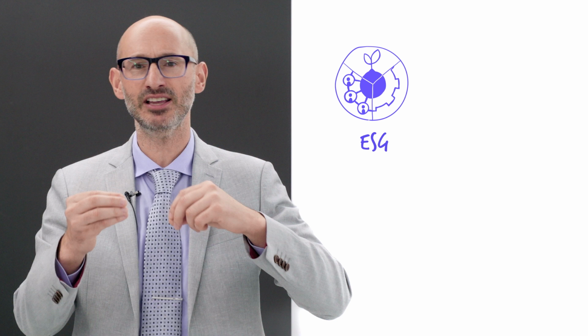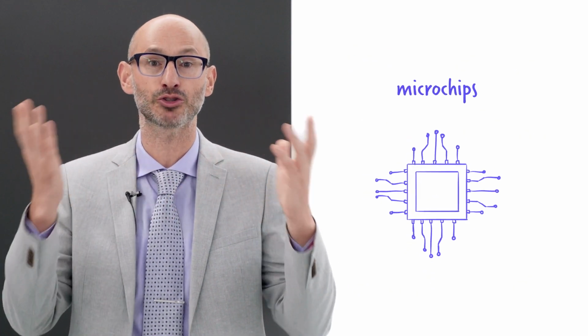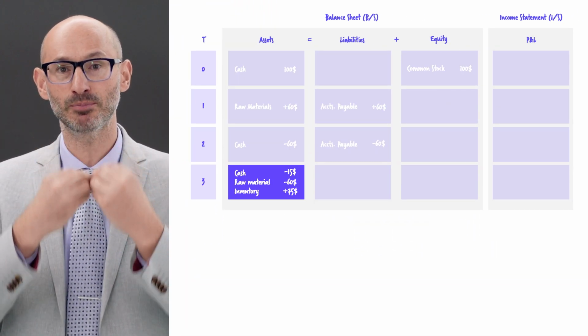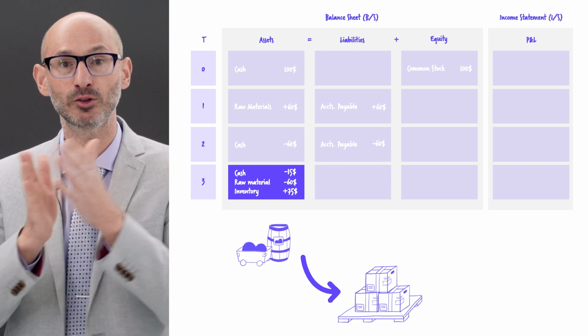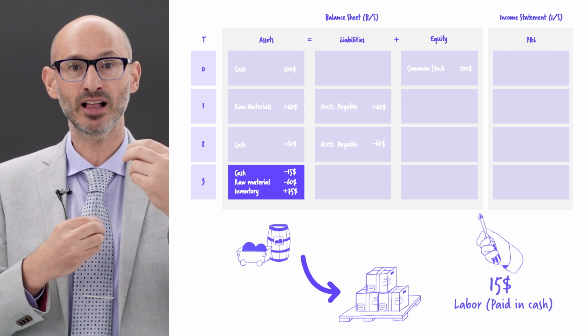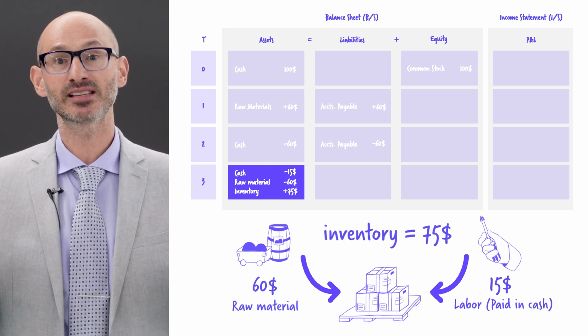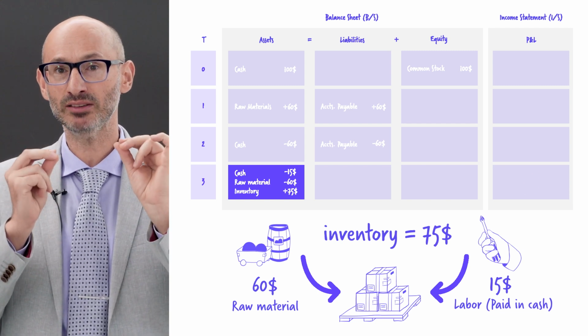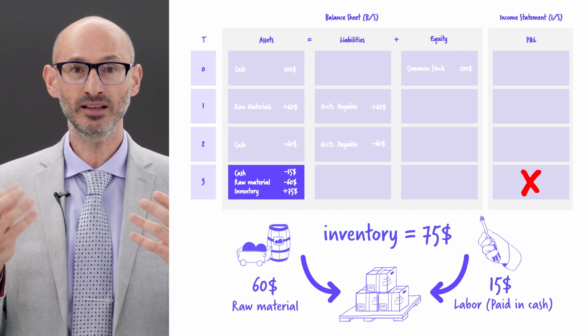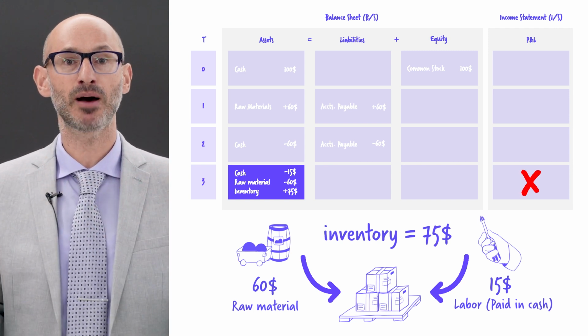Now we start the production process. We get some employees, pay them wages of $15, and ask them to produce our inventory. Assume we are producing something fancy, not a silly widget. Let us say we are producing super ESG, carbon capture, improving-the-world microchips that can be inserted into plastics. When we conduct our manufacturing process, we convert our raw materials into inventory. Given that we spent $15 of labor to convert $60 of raw material, the value of our inventory is now $75. Please notice that we do not have any expense on the income statement. Simply, the cash paid to employees becomes part of the inventory.